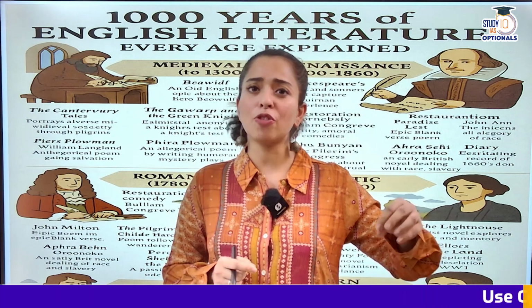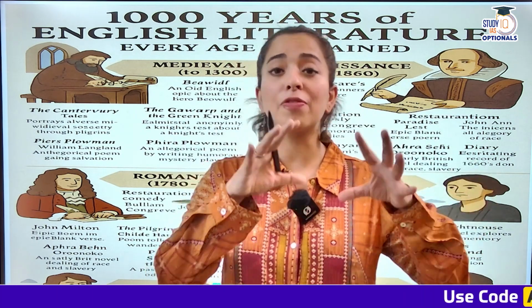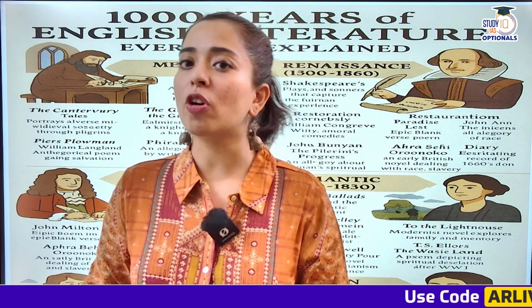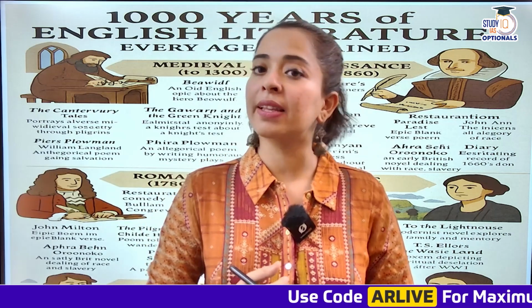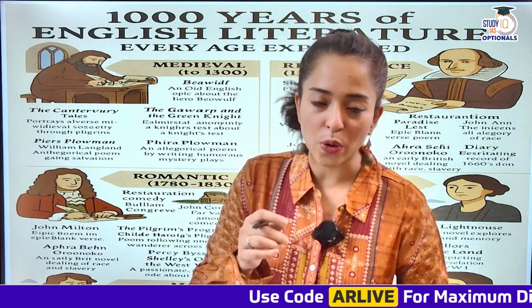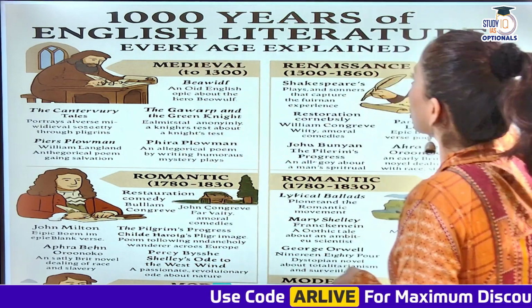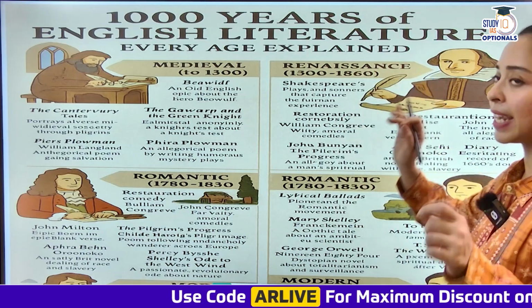Okay, so navigating literature from the very beginning, from the Anglo-Saxon period, which began around 5th century, because yes, if we talk about English literature, the beginnings are around 5th century till the 9th, 10th century, and then we move towards the other era. So let's go ahead with today's lesson, 1000 years of English literature, every age explained.